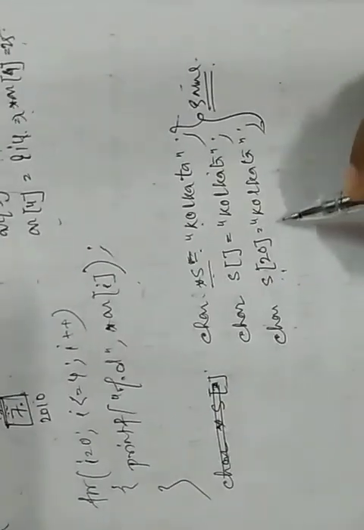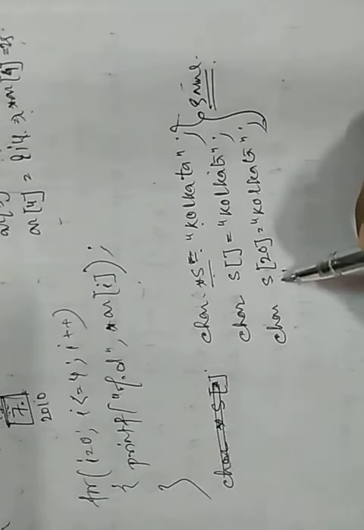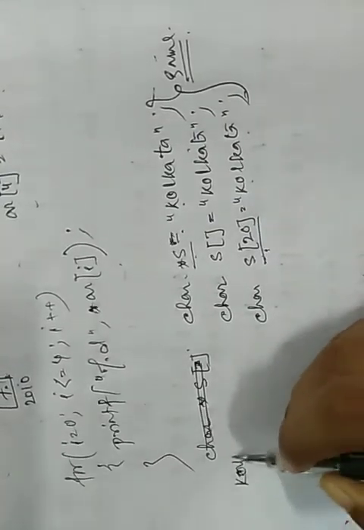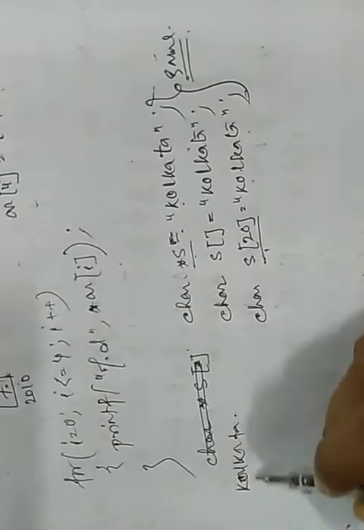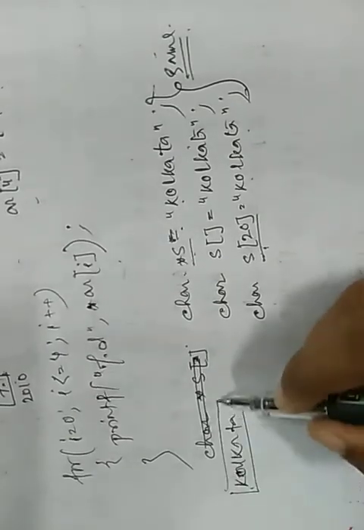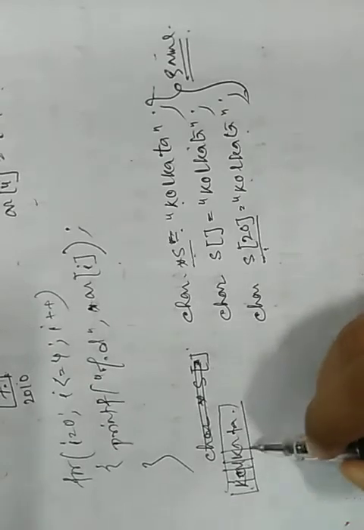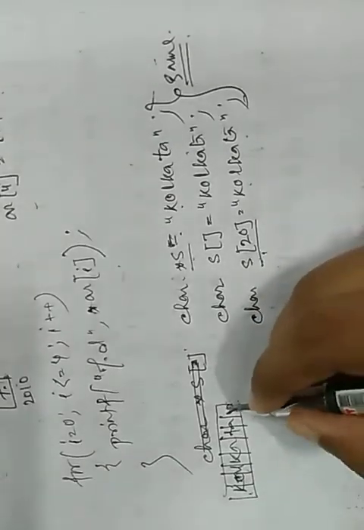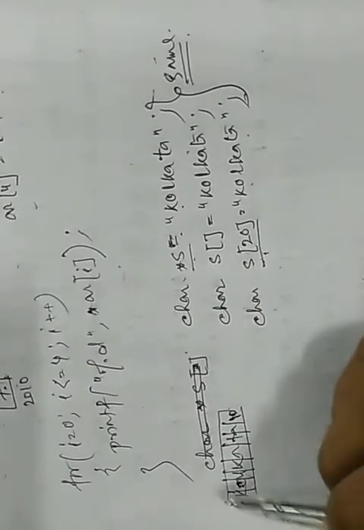This is a different type of declaration. Now I am explaining one by one. If we write s[20] Kolkata, s[20] means a character array. We know that every string in C, I have already mentioned it here, is a character array. Kolkata is an array, it stores every element, and the last one should end with null. So obviously every string is an array.